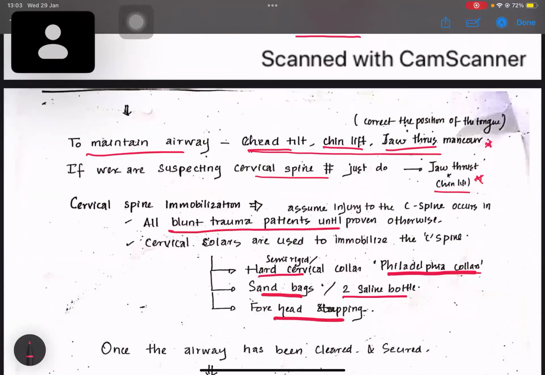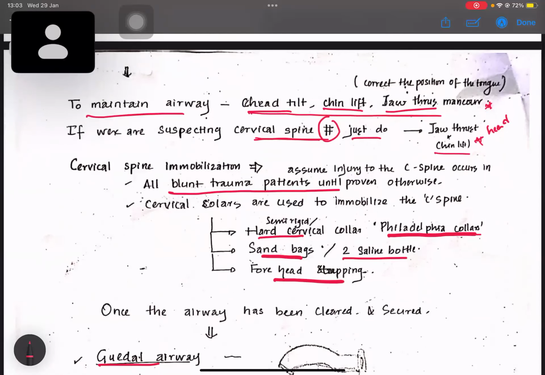If we are suspecting that there's a cervical spine fracture, we just do jaw thrust and chin lift only. We don't do head tilt. This is an MCQ point. "The head tilt is done first in a patient who had cervical fracture." It's a wrong statement, because we don't do head tilt. We just do jaw thrust and chin lift in a cervical spine fractured patient. So these are MCQ points.